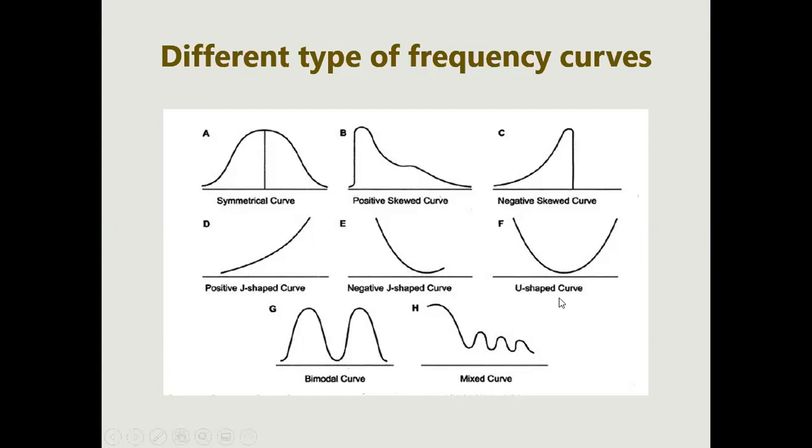So what is a U curve now? Look at the F graph. A U-shaped curve is something where you start with the maximum activity, but for some time it gets slower and later on it starts again.